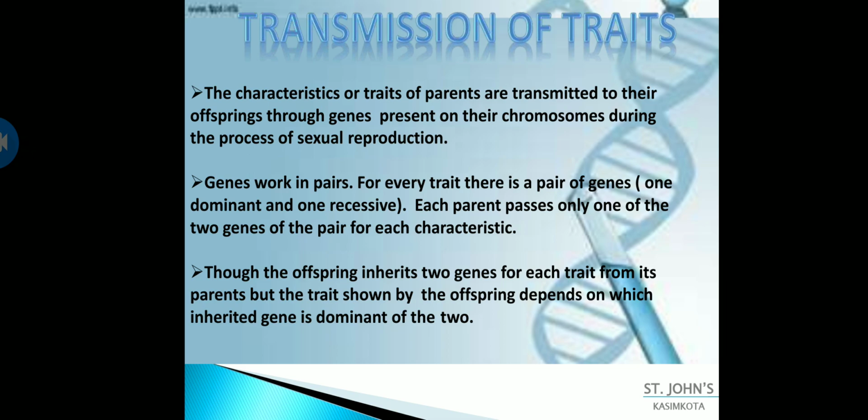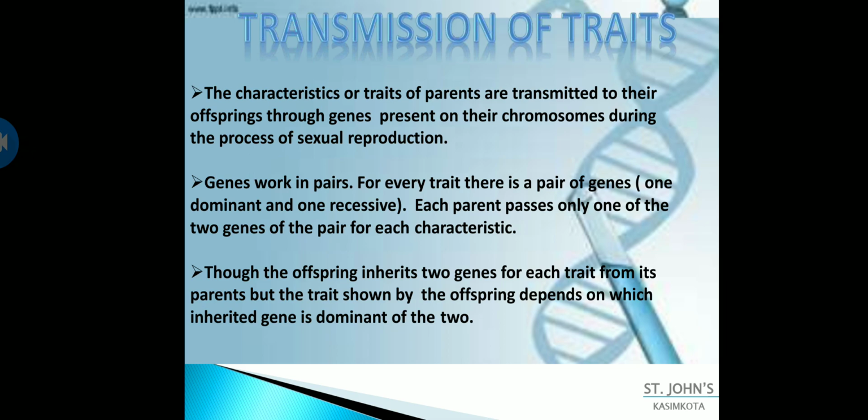Now what happens upon crossing is, one gene responsible for the nature of hair is transmitted from the father. It can be capital H or it can be small h, any of the genes. It depends upon which gene gets separated first.